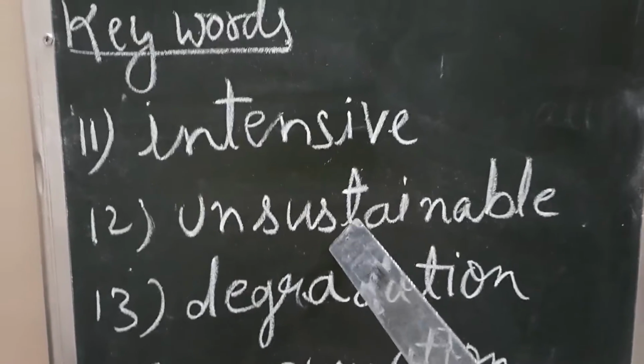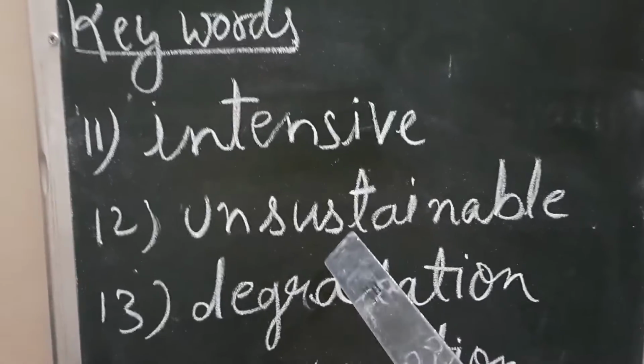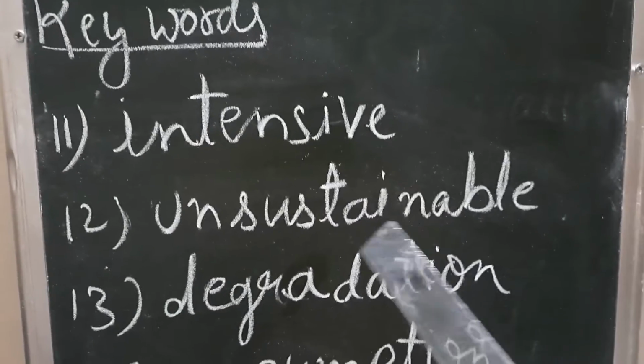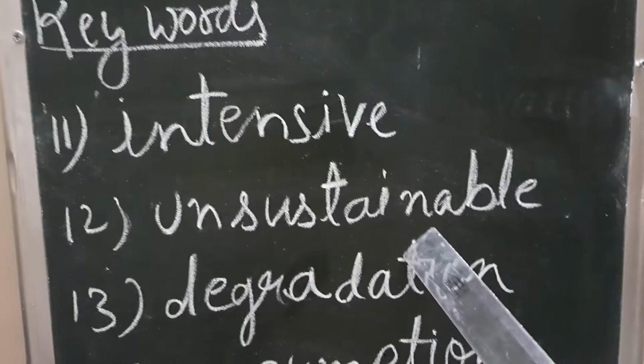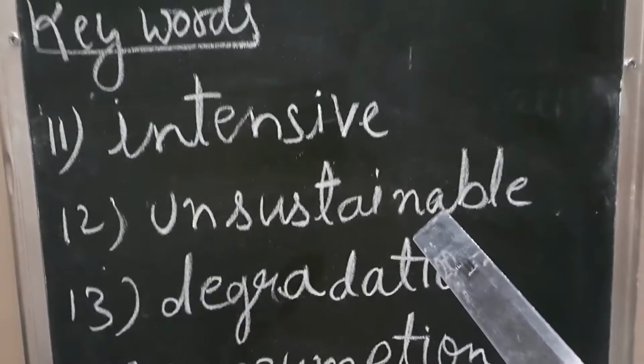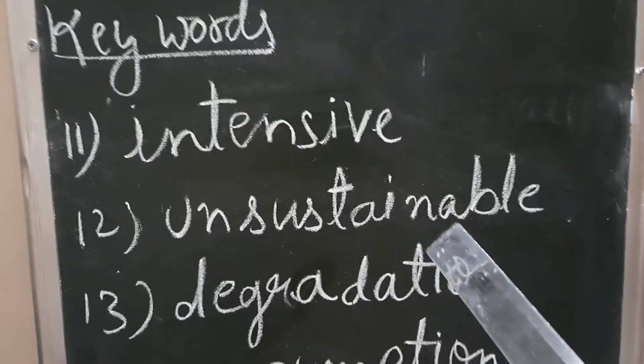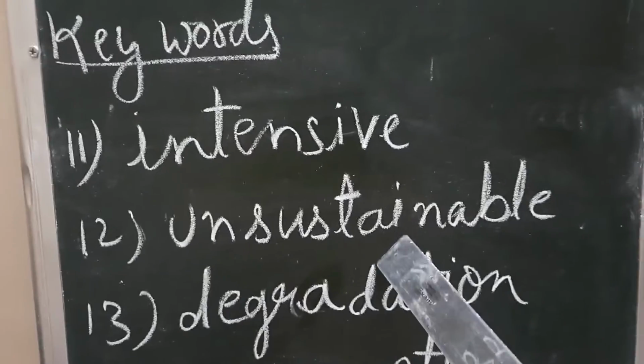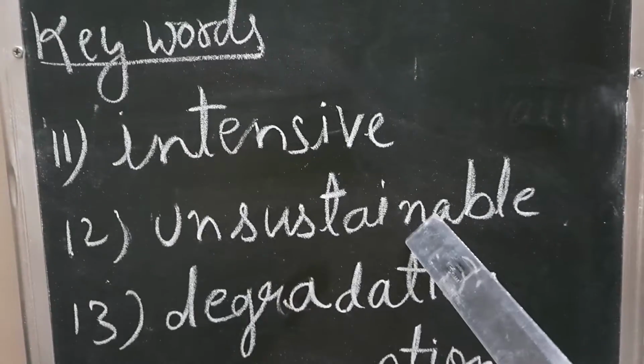Nowadays farmers are putting a lot of pressure on the cultivation of paddy and wheat, because these grains have a lot of demand in the market, and these grains require a lot of water, a lot of irrigation. So this is called very intensive farming done by the farmers.